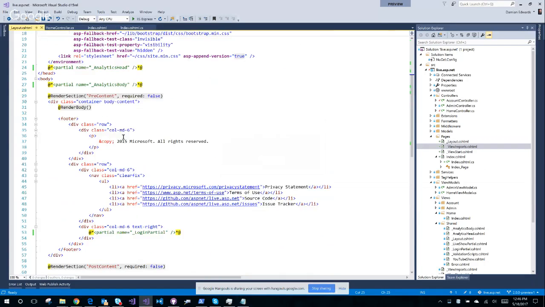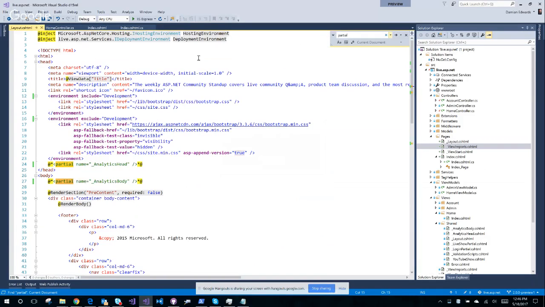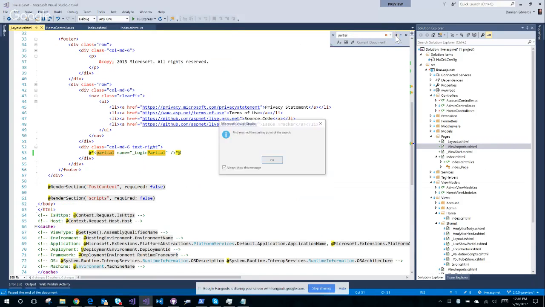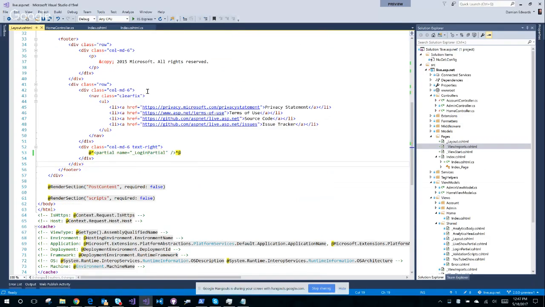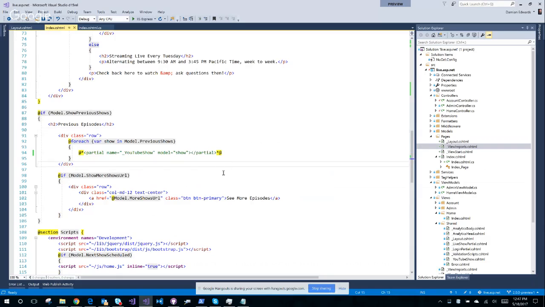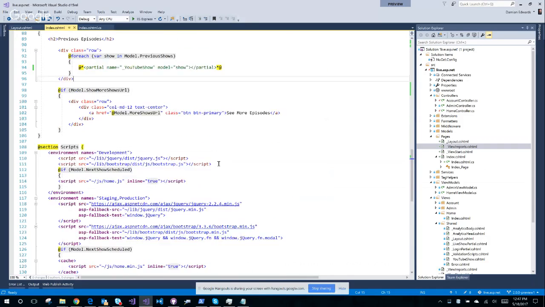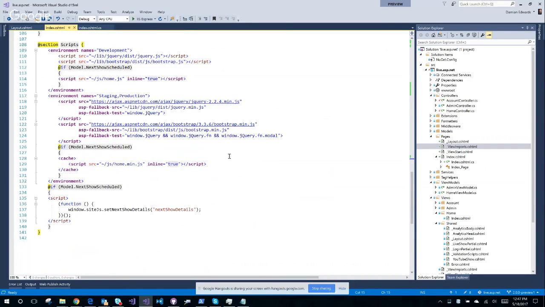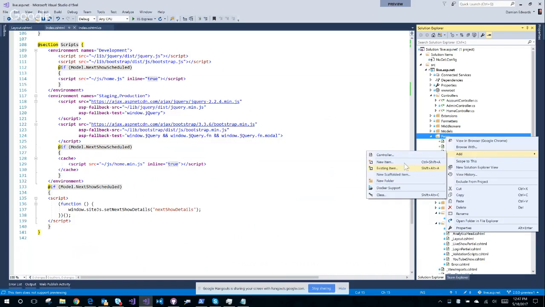Did I keep these ones? Commented out. Commented out. Commented out. Commented out. Commented out. Okay, so I've got no partials. So I should have nothing that's trying to find views from the other hive. So the next thing to do would be to try a completely different layout page, just to see. So if I add a new item in here